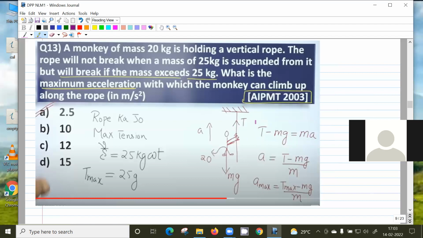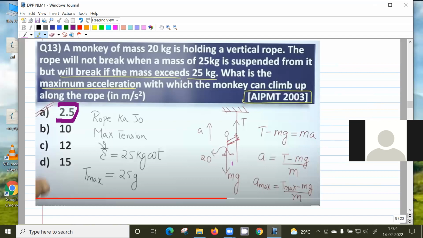25 kg, but the force corresponding to that is 25 g. So T maximum is 25 g. So the maximum acceleration is 25 g minus 20 g, so that is 5 g, divided by m. So 5 g by 20. So it's g by 4, so it's 10 by 4, 2.5. Is it clear? Yes, sir.